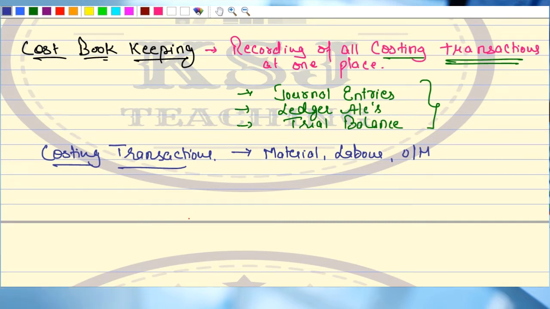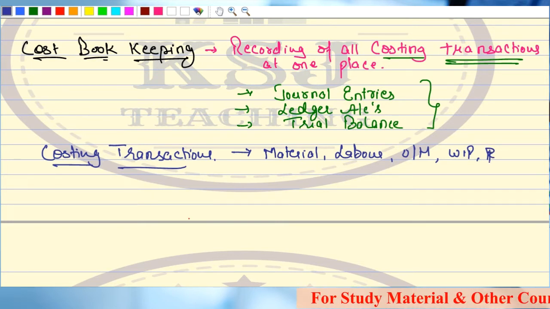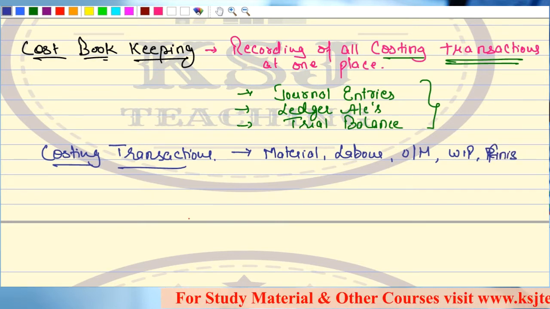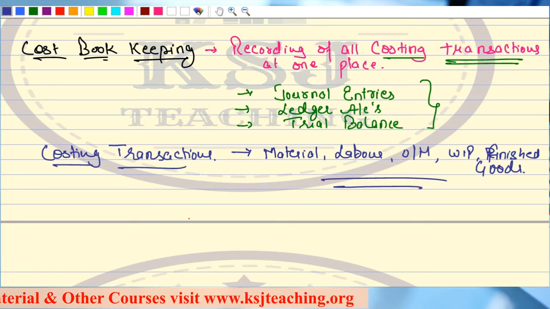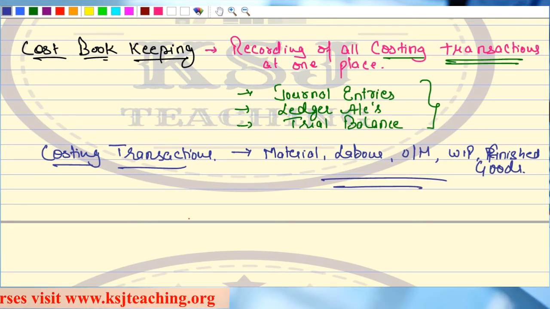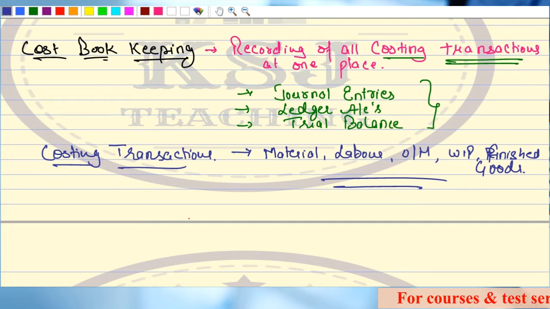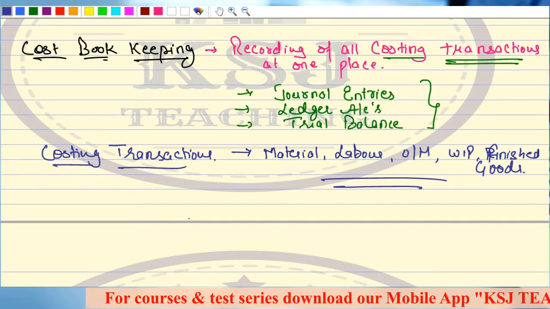Material, labor, overheads, WIP, raw material is covered, finished goods, right? So all these are quantitative things, but recorded in value. These are basically the costing transactions that we are going to record in these books. This is what is called cost bookkeeping, recording of all the transactions.